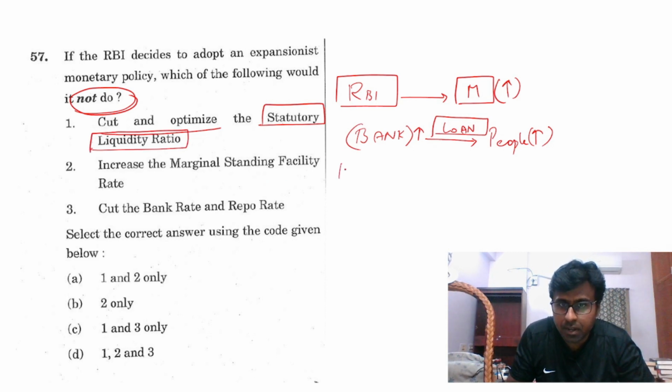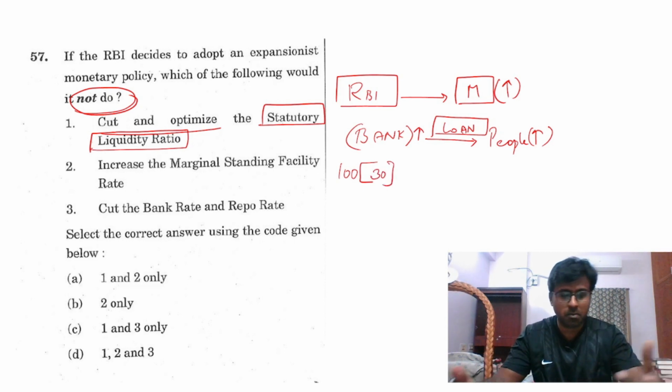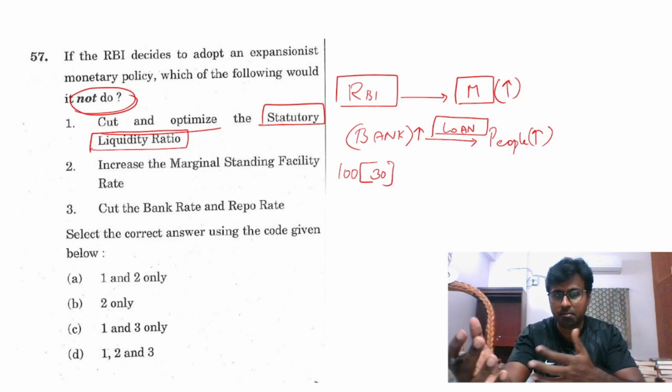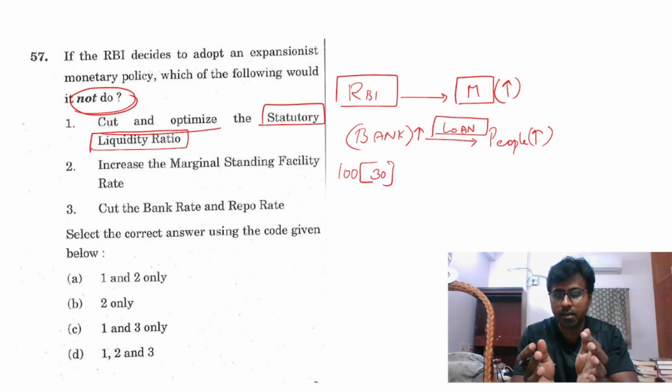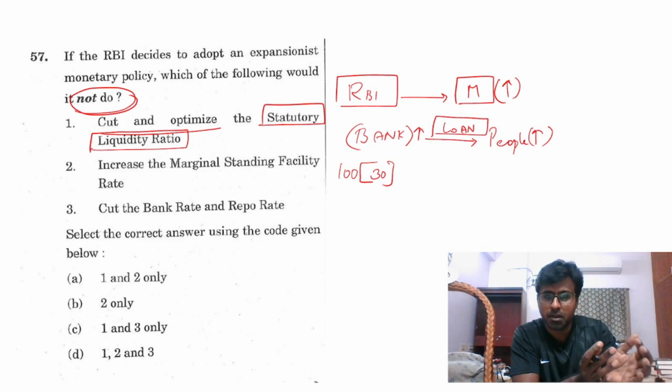Statutory liquidity ratio is nothing but, for example, a bank has 100 rupees. What this means is that they have to keep aside 30 rupees. Because tomorrow if everyone goes and asks for the money, some money should be there. The bank will have a safety deposit.